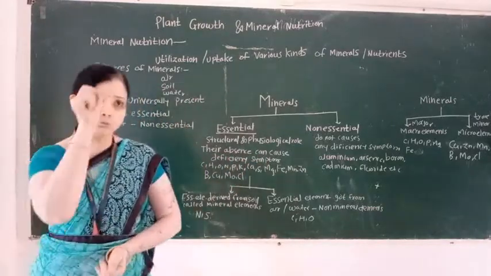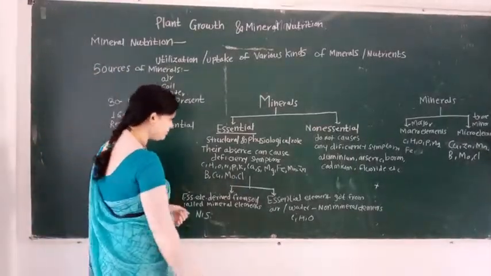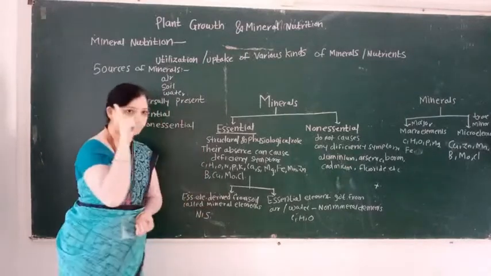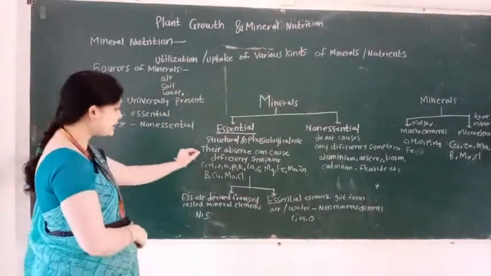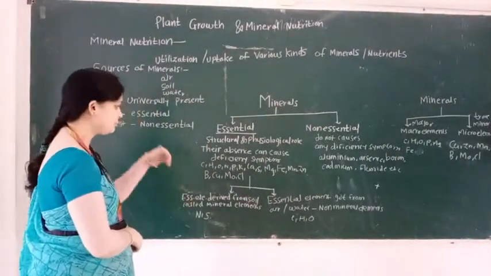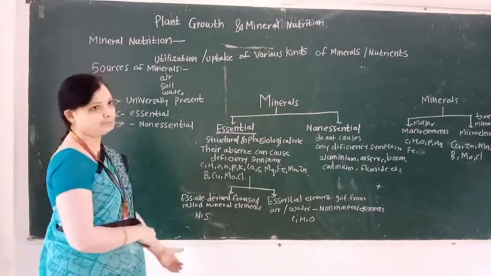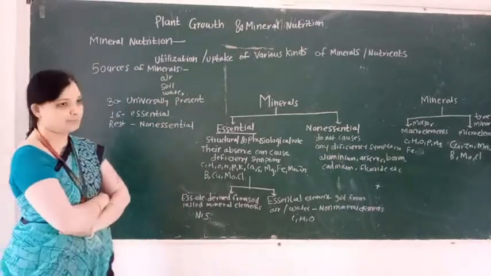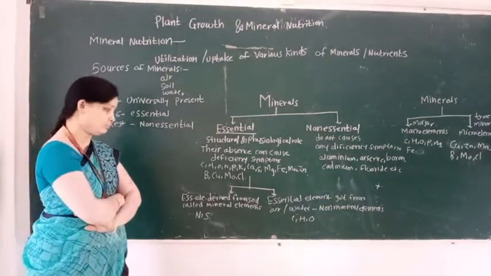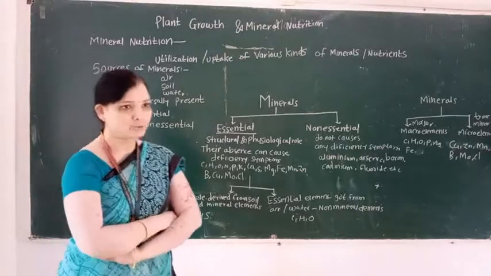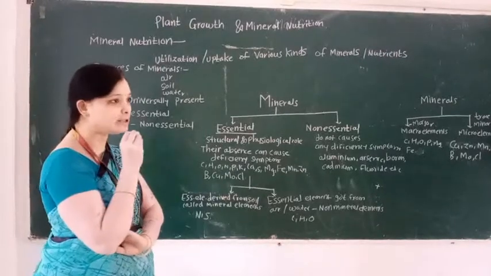Then give examples of the essential elements. First example is carbon, second is hydrogen, oxygen, nitrogen, phosphorus, potassium, calcium, sulfur, magnesium, iron, manganese, zinc, boron, copper, molybdenum and chlorine. These are the examples of the essential minerals.